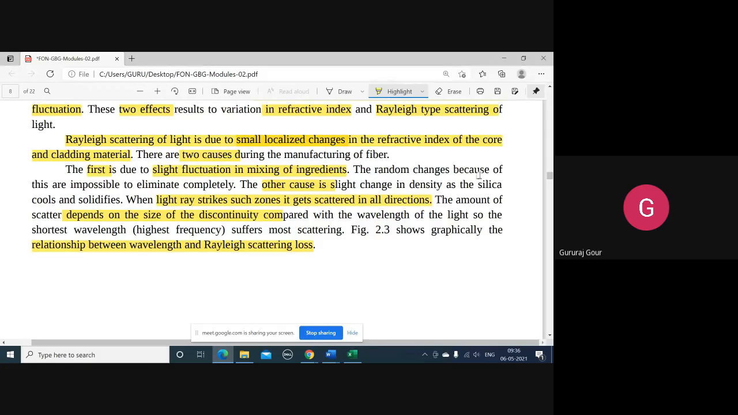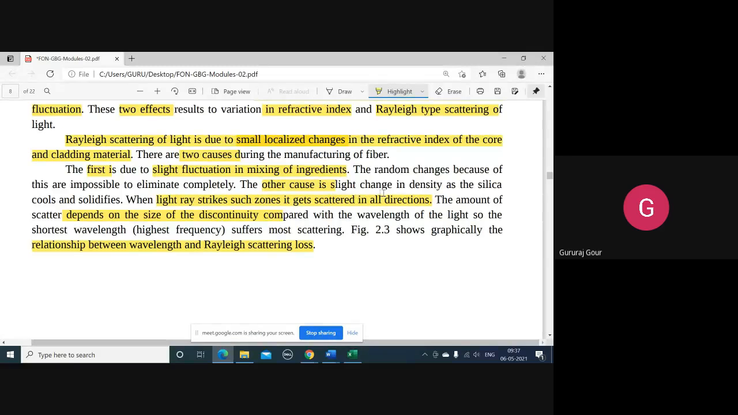The random changes because of this are impossible to eliminate completely. That is not possible to eliminate because some fluctuations will happen. Mixing of ingredients is not going to be properly done, whether it is happening manually or automatically. Even if it is a machine, it is not ideally correct.